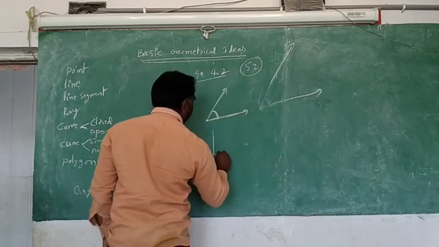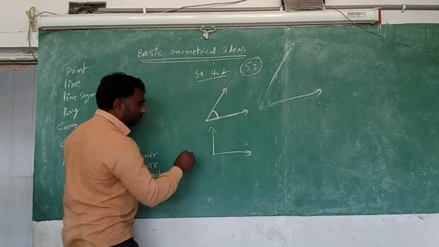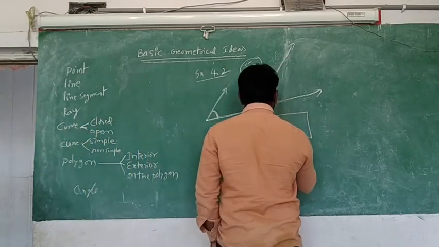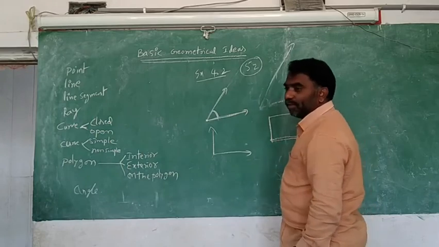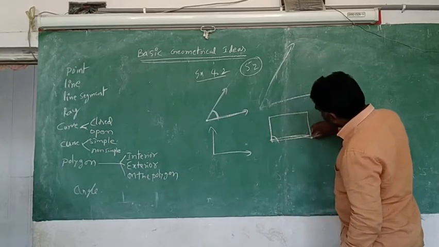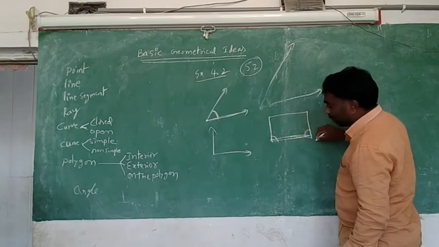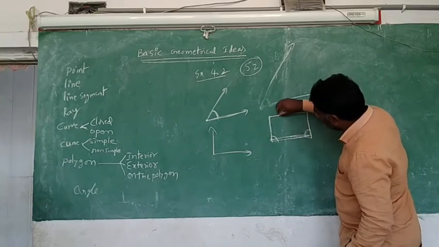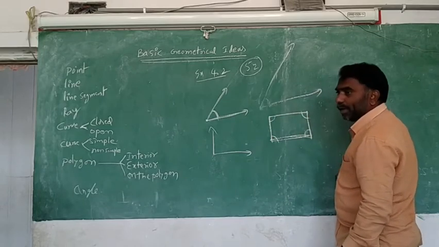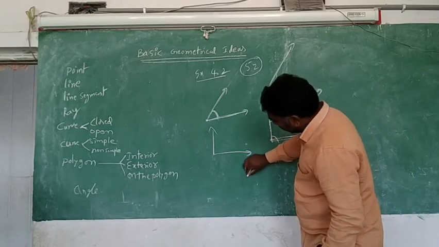Everywhere a gap is forming, that is an angle. In a square also you can see it. Here this line and this line have this gap. That's why this is one angle. This line and this line are intersecting and having a gap: angle. This line and this line have a gap: angle. This line and this line have a gap: angle. Like a fan you can see.